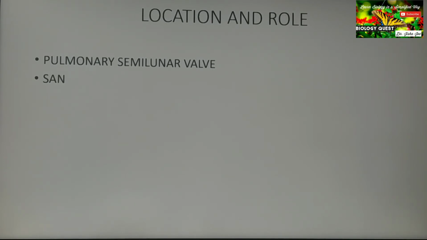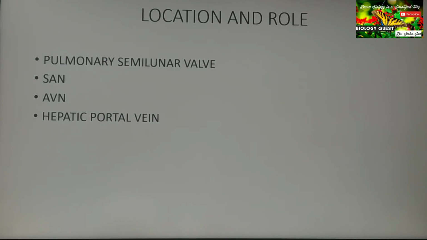Okay. Next is AVN. AVN is the atrioventricular node. It is found near the interauricular septum near the tricuspid valve. And what does it do? What is the role of AVN? It transmits the impulse that has been generated at the SAN to the bundle of muscle fibers called the bundle of His.